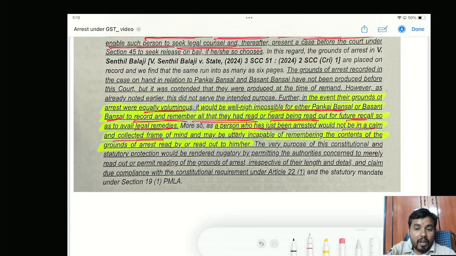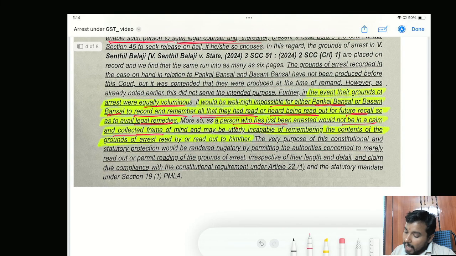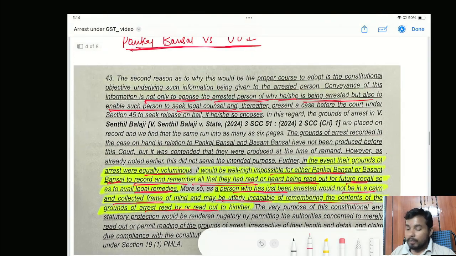Now at the time, whenever you are reading out the grounds which are highly voluminous and highly technical, how can you expect me to remember and recall them and explain them to my advocate for seeking legal aid? So this is the reason why communicating the grounds of arrest in writing is very, very important. A person may be utterly incapable of remembering the contents of the grounds of arrest read out to him or her. So the Supreme Court had categorically highlighted that the grounds of arrest have to be given in writing.